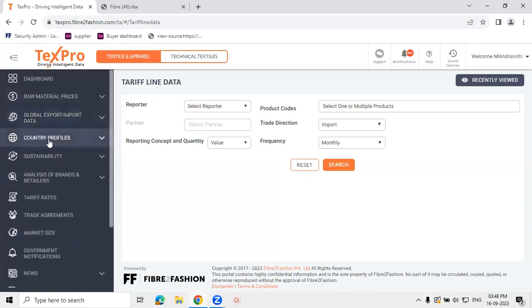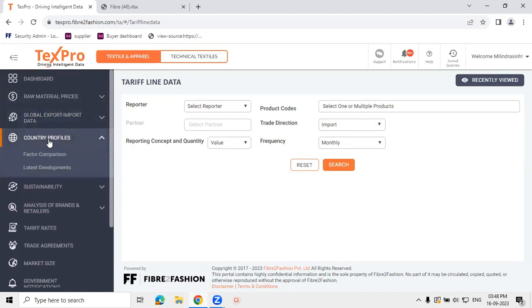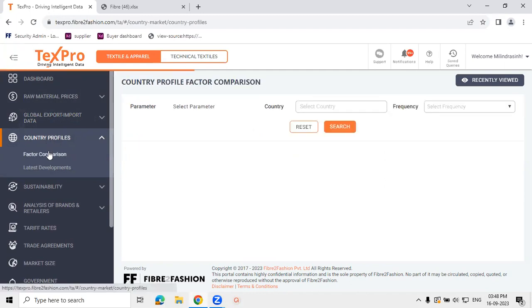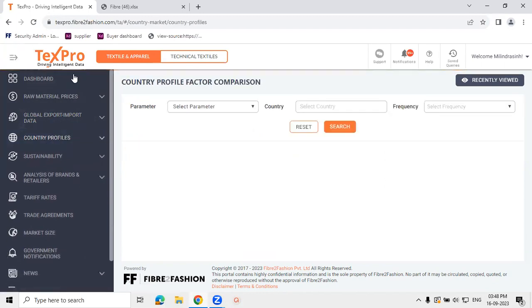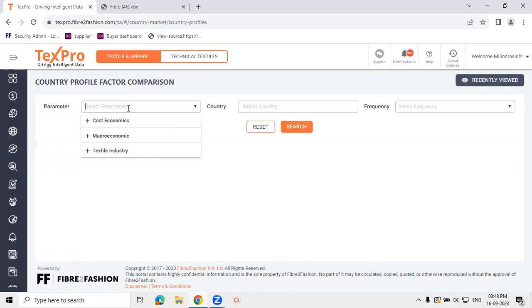Proceeding to the next module that we have, which is country profile. Under country profiles, we have profiled more than 50 textiles, clothing, manufacturing, and key hub countries on various parameters. These parameters are clubbed under three major categories: cost economic parameters, macroeconomic parameters, and textiles industry parameters.